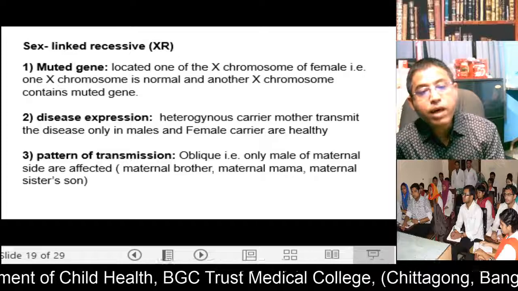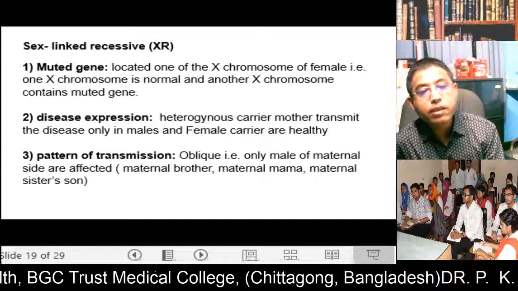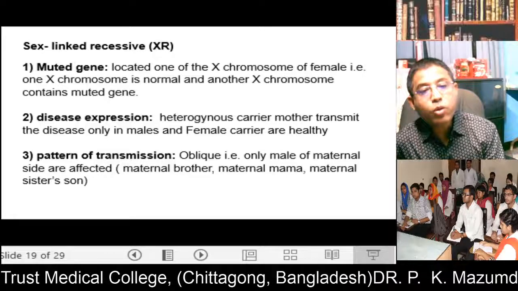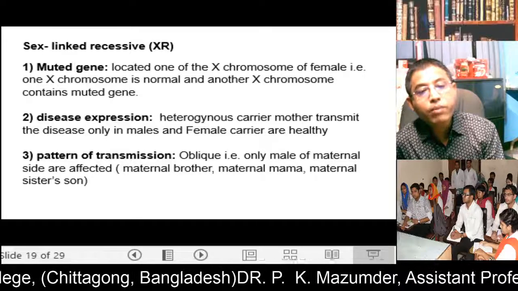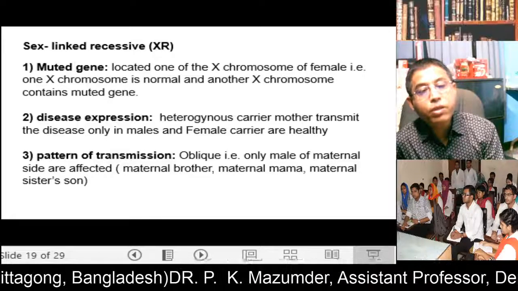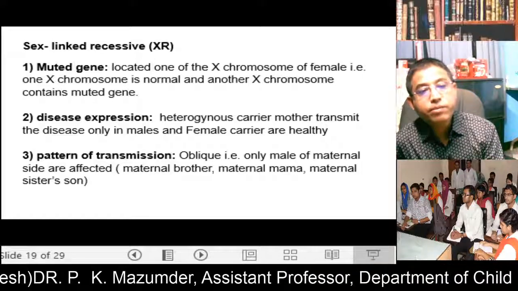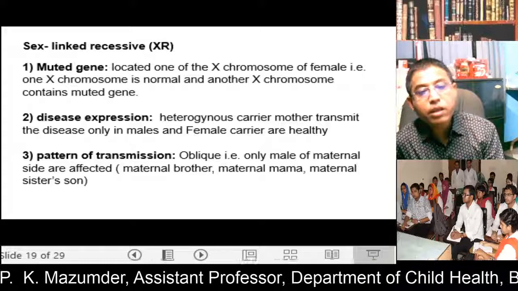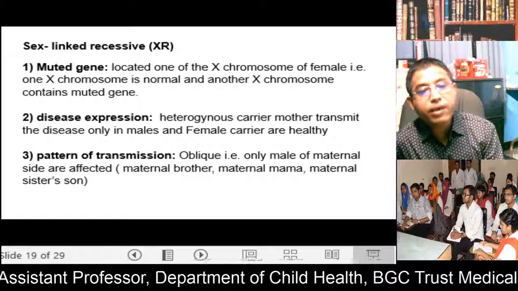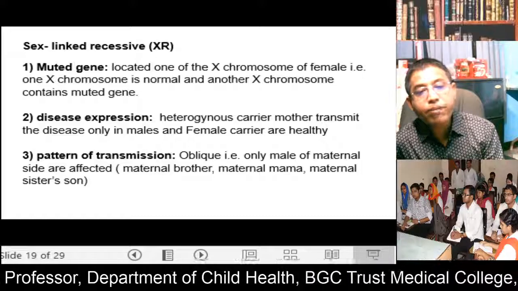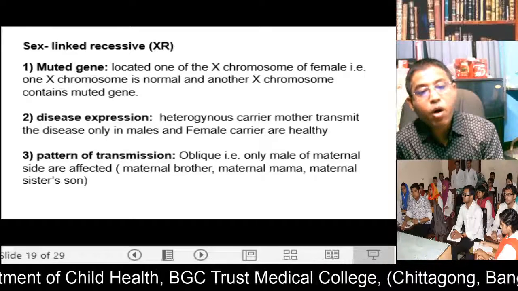So if the mother carries the mutated gene, she does not express the disease. But if she marries a normal male, half of the sons will be affected by the disease. The pattern of transmission is oblique transmission, that is, only males on the maternal side are affected, that is, maternal brother, maternal uncle, maternal sister's son affected, so it is called oblique transmission.